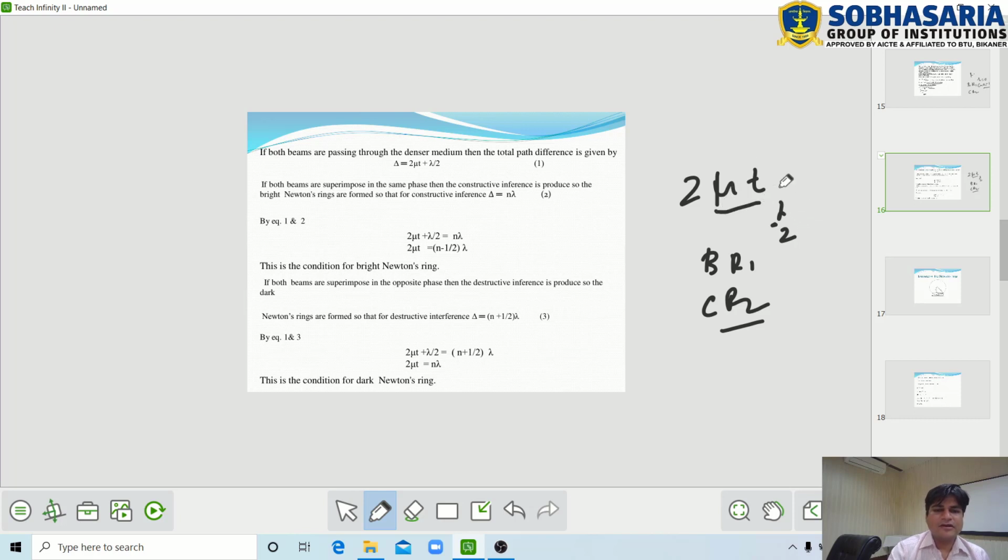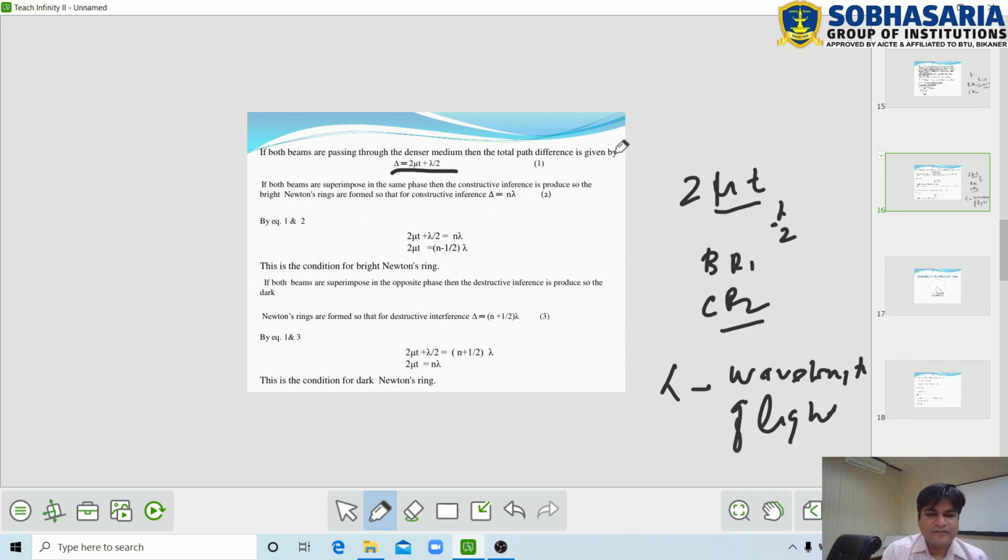Therefore, the total path difference is delta equals 2 mu t plus lambda by 2. Here lambda is the wavelength of light.